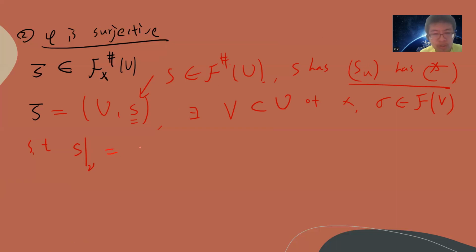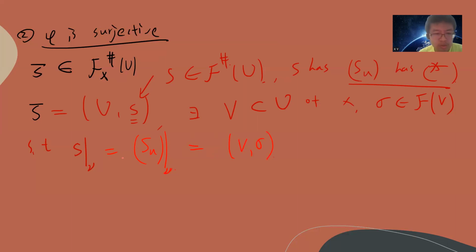each S_u is the same as each S_u restricted to U, right? But the weird property is that since S is restricted to U, by definition each component restricted to U will be the V sigma, right?